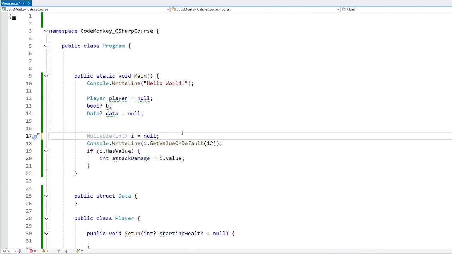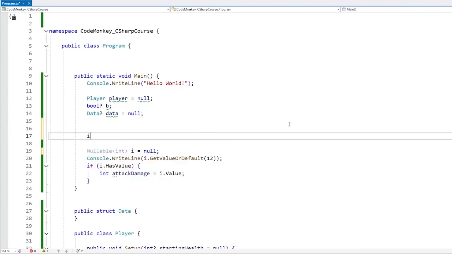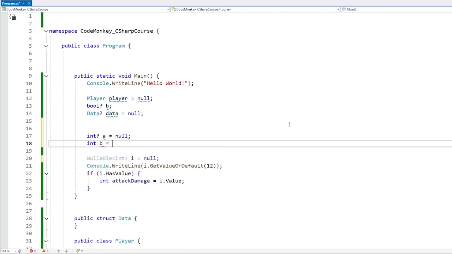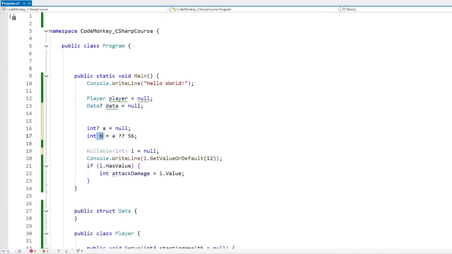And then if you want, nullables can also work very well in combination with the null coalescing operator that we saw in a previous lecture. So we can define, let's say, an int nullable, call it a, set it to null, then int b, and let's set it to either a if a is not null, but if a is null, let's set it to, let's say, 56. So b will be set to the value of a if a has a value. If not, if a is null, then it will be set to the default value.